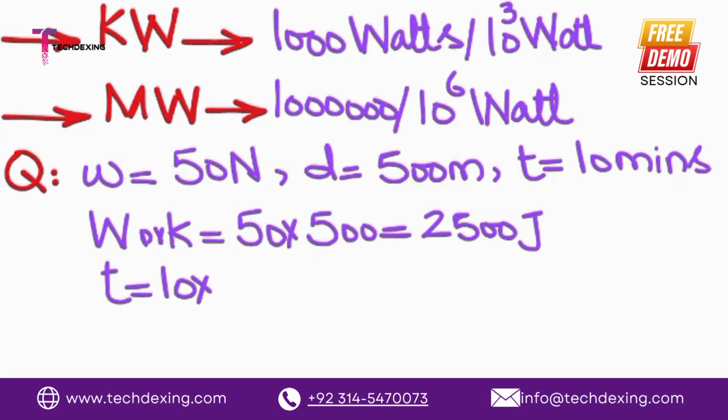So 50, and what is basically the displacement or distance? So it is 500. The answer is 25,000. So that would be equal to 25,000 joules. Yeah, good. Joules.